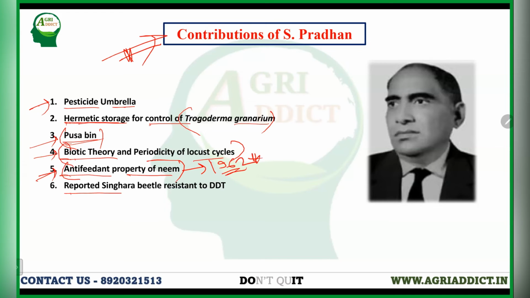And he first reported the DDT resistance in Singara beetle, that is Galerucella birmanica, in 1962, that particular year, and it is also important. The resistance of the Singara beetle towards DDT, antifeedant property of neem, and biotic theory and periodicity of locust cycle. These three are important along with hermetic storage for the control of khapra beetle.